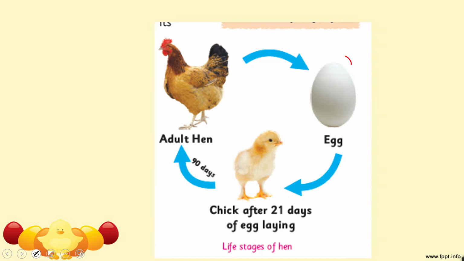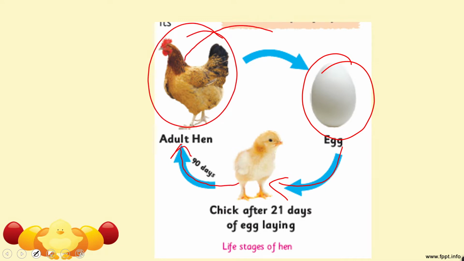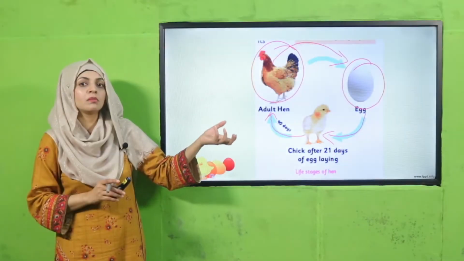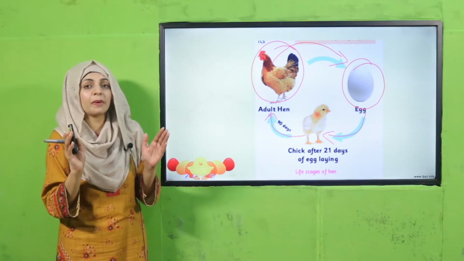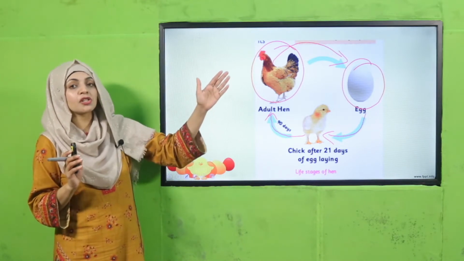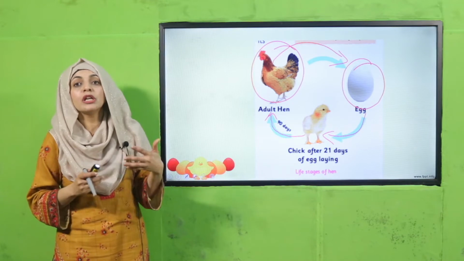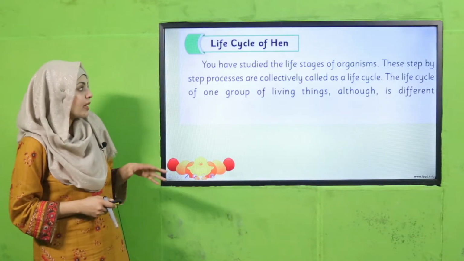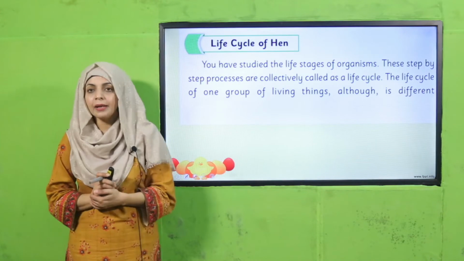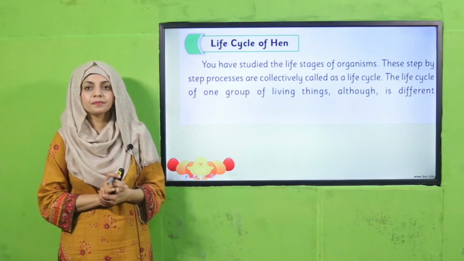It starts from an egg, and from the egg a chick comes out, and the chick in 90 days becomes an adult hen, and the adult hen is now able to produce eggs again. So this is the life cycle of the hen, meaning it starts from an egg, then a chick comes out, and then the chick is in the growth and development process for 90 days, and then it changes into an adult hen, which is then capable enough to reproduce, or lay new eggs. So my dear students, now quickly open life cycle of hen in unit number 11.